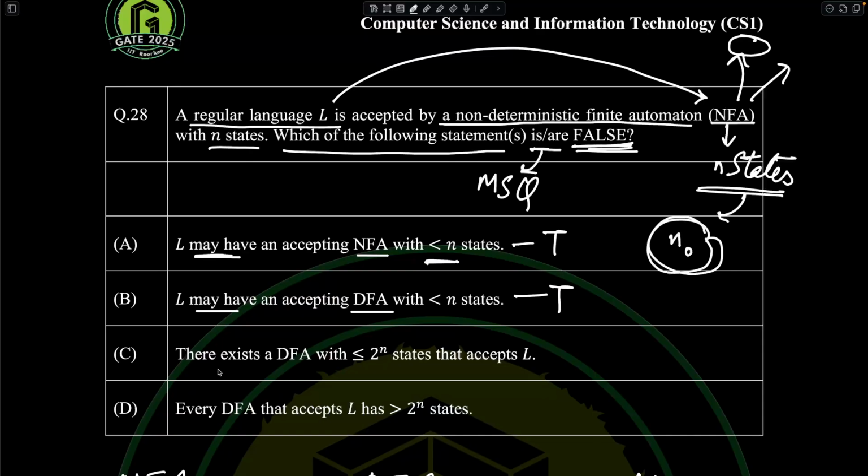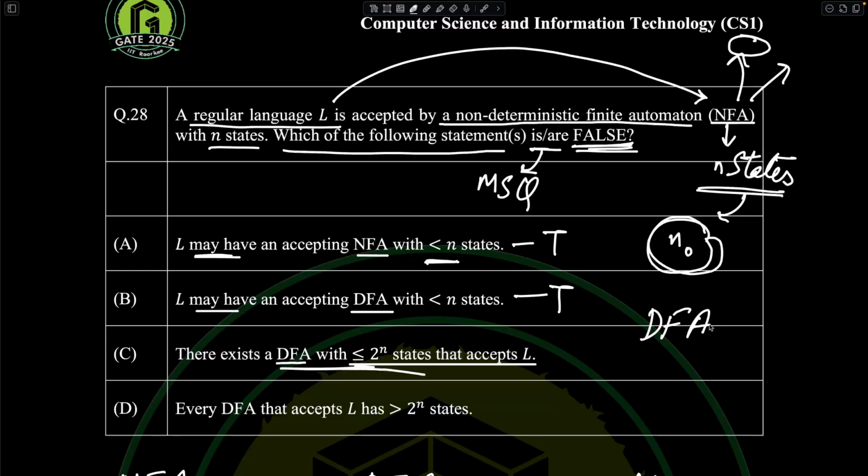Now the third one is, there exists a DFA with less than or equal to 2 raised to the power of n states that accepts L. This is basically a basic fundamental of theory of computer science. I will prove that there would exist a DFA of this sort. This is a property that a DFA can be constructed from an NFA, given any NFA, no matter how redundant.